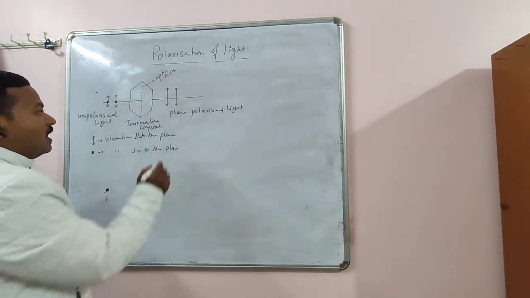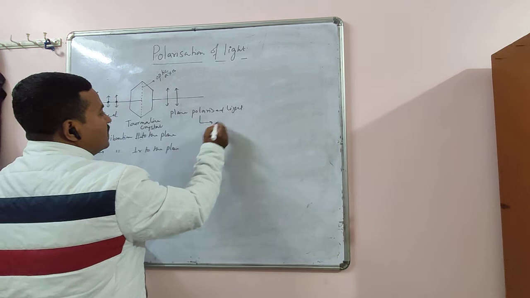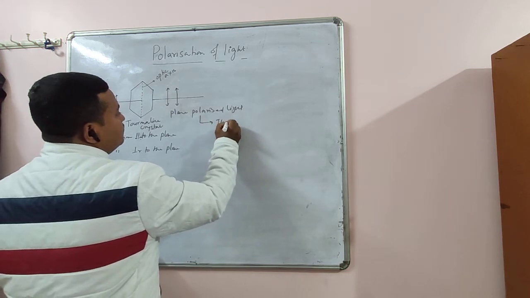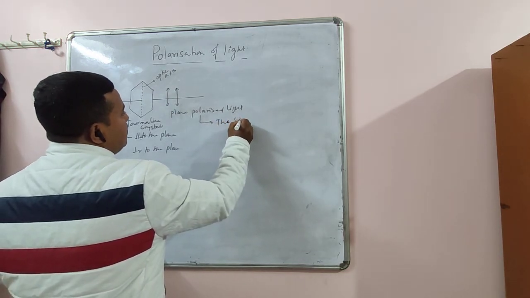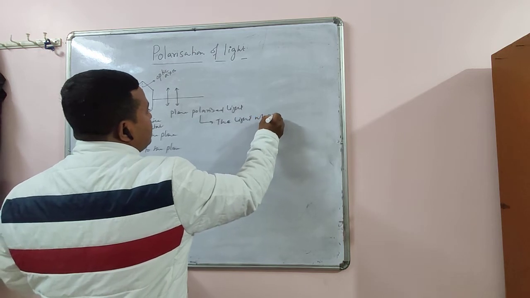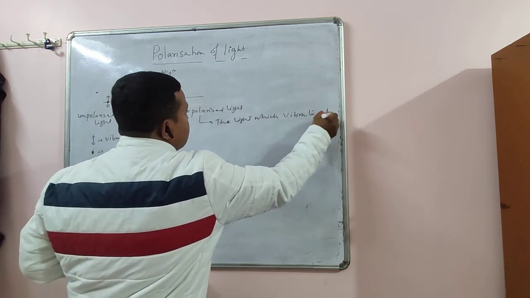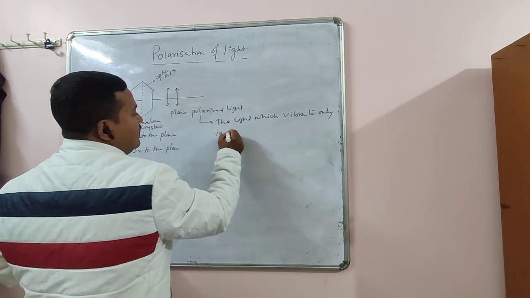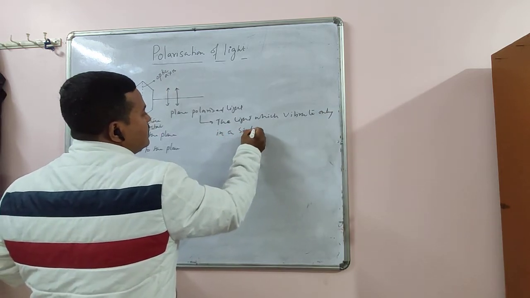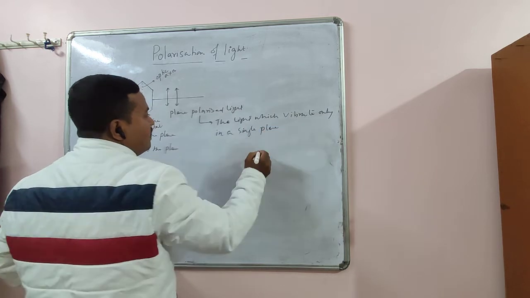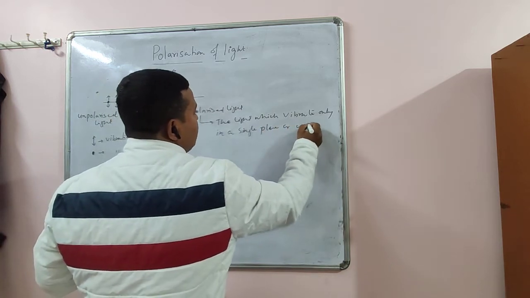So what is plane polarized light? Plane polarized light means the light which vibrates only in a single plane or a particular direction.